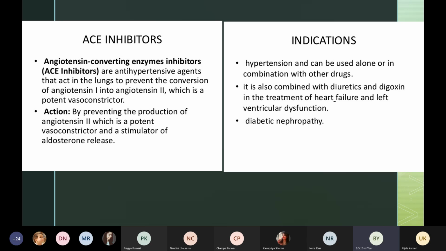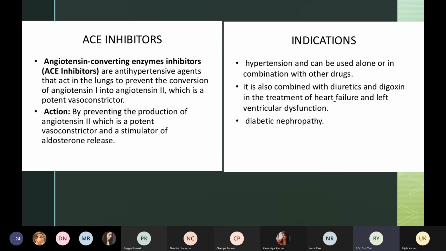Because angiotensin 2 causes constriction in the blood vessels, and we do not want our blood vessels to constrict, because when they constrict, blood pressure increases. The patient is already having high blood pressure, and if angiotensin is converting more and more into angiotensin 2, then our blood pressure will increase further.